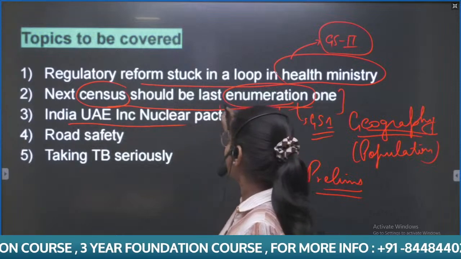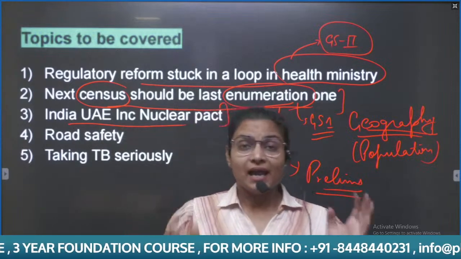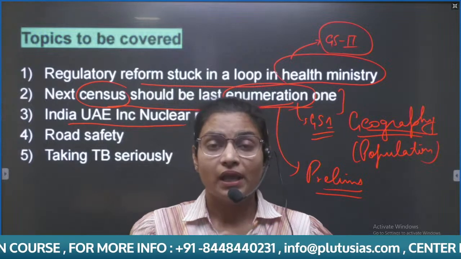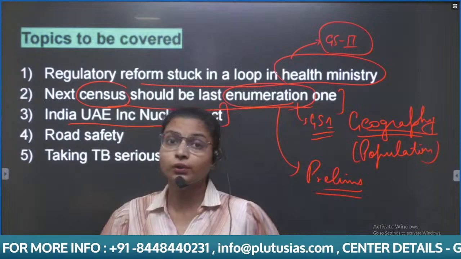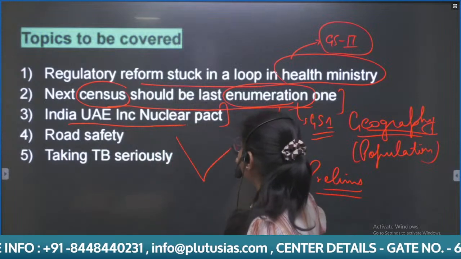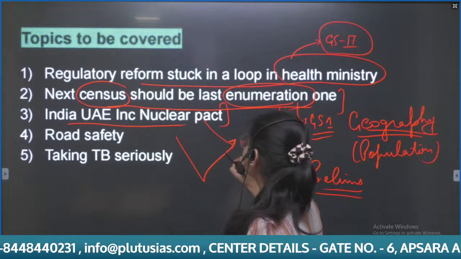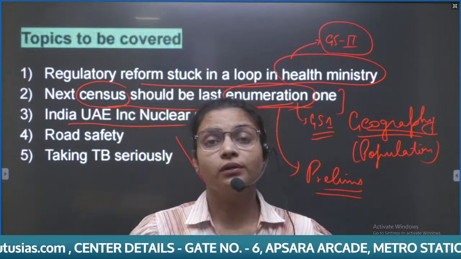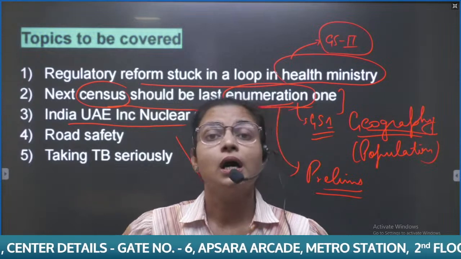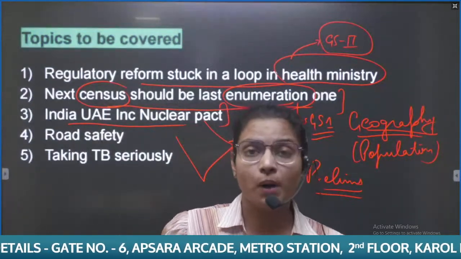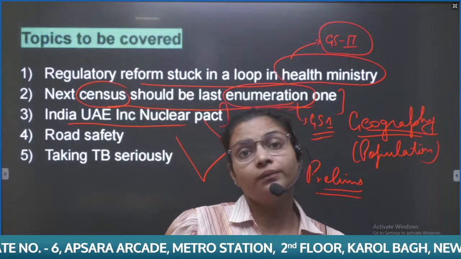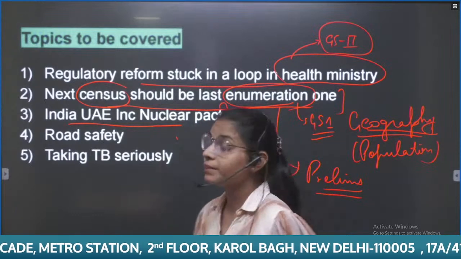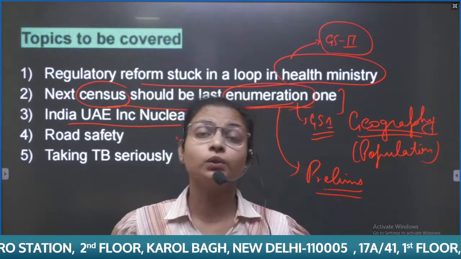After that, the India UAE Nuclear Pact. UAE is a country located in West Asia, and it has a unique position. You need to see on the map, like if we draw, this is the tip where the UAE is located. It's a unique position, near the Persian Gulf and the Gulf of Oman, in West Asia, from where India imports oil. So our energy security is dependent on West Asia.